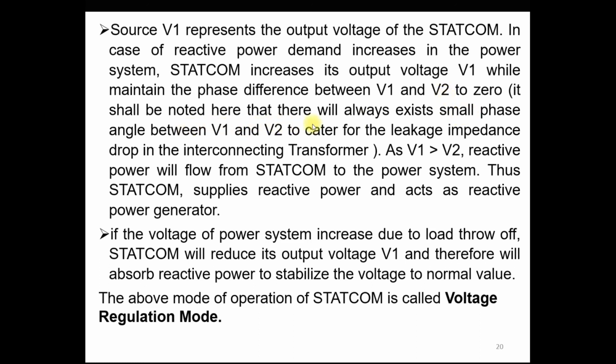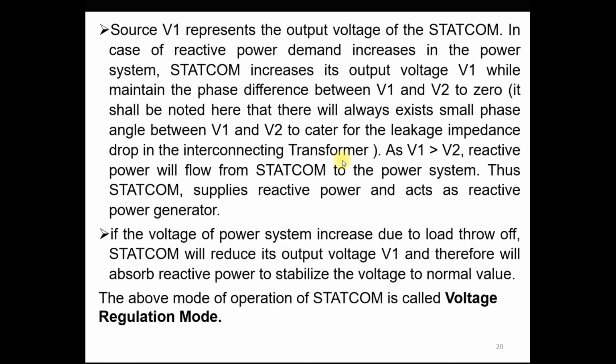It is noted that there always exists a small angle difference between V1 and V2. Generally the voltage angle difference between V1 and V2 is 0. It means, suppose V1 is operated at 30 degrees and the system bus voltage V2 is also 30 degrees. But generally a small difference is provided in the phase angle between V1 and V2 to cater for the leakage impedance drop in the interconnecting transformer.